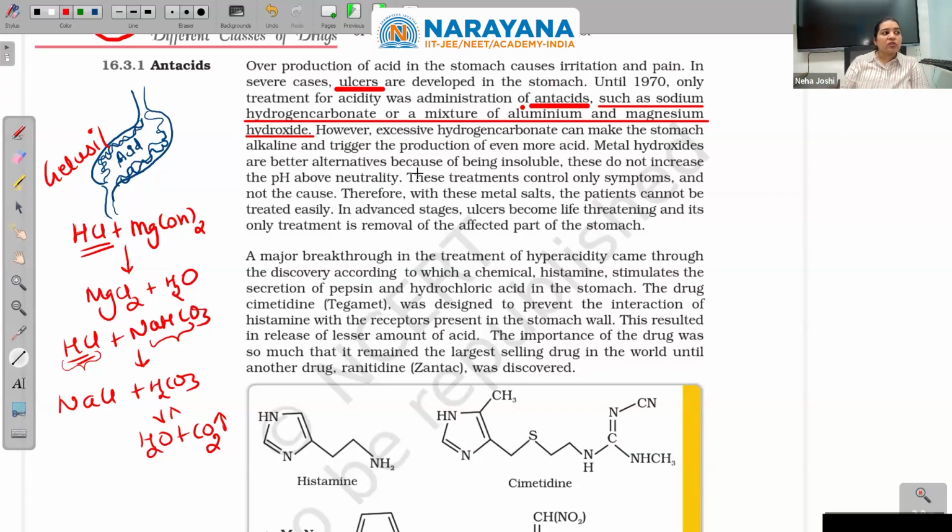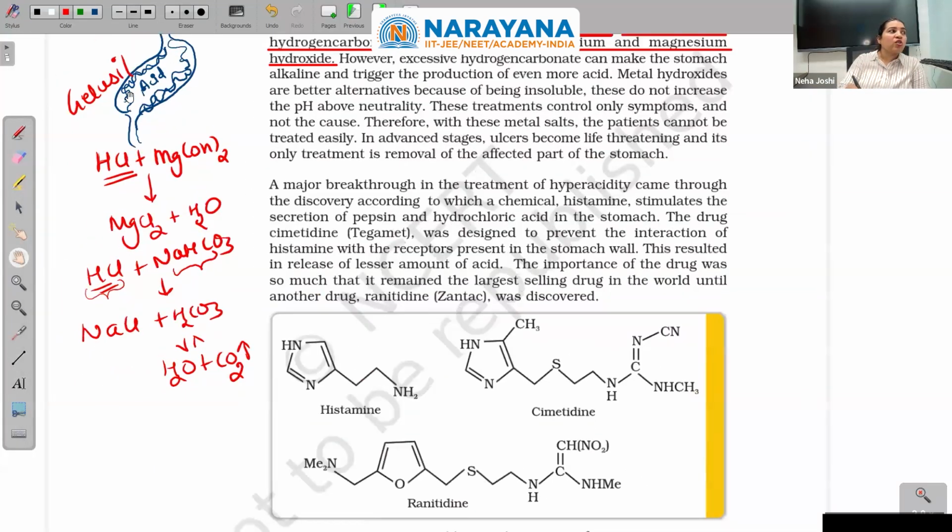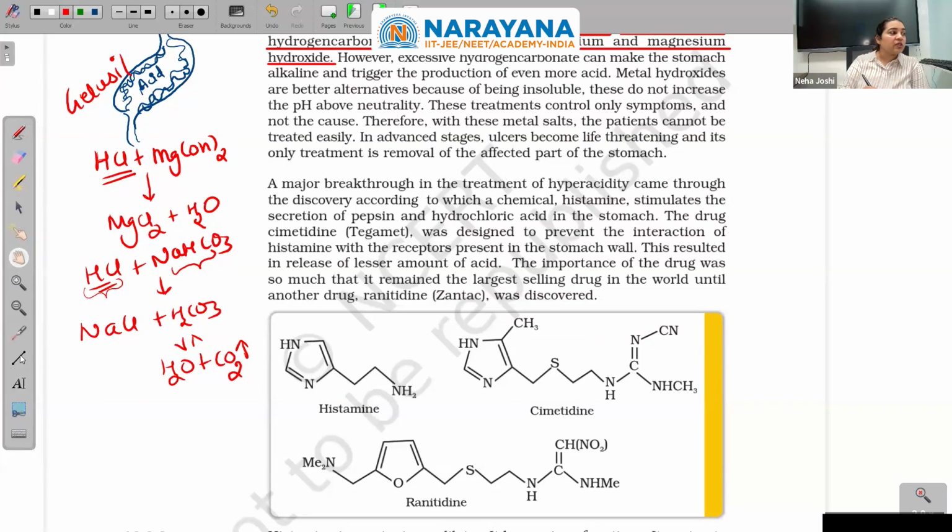Metal hydroxides are better alternatives because of being insoluble. They will not be dissolved in the aqueous medium, so they will be consumed only as much as needed and will let the medium remain acidic. These do not increase the pH above neutrality. These treatments control only symptoms. Yes, that acid is being produced; they are killing the acid but are not removing the disease, that is, how to stop this overproduction of acid. They treat the symptoms and not the cause. Therefore, with these metal salts, the patients cannot be treated easily.